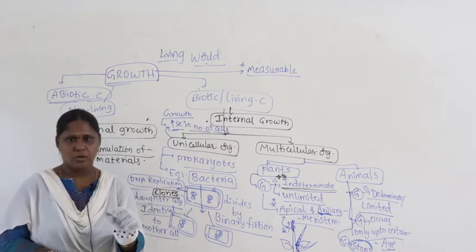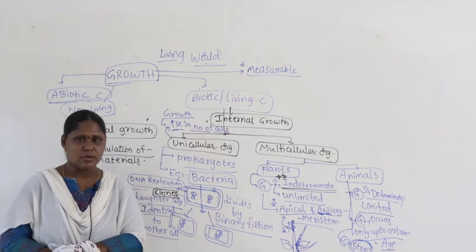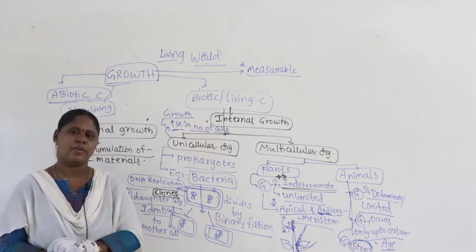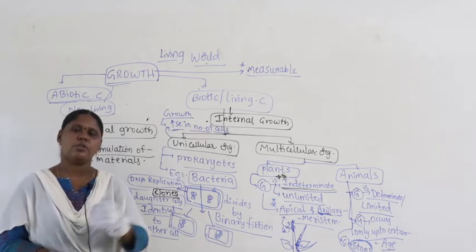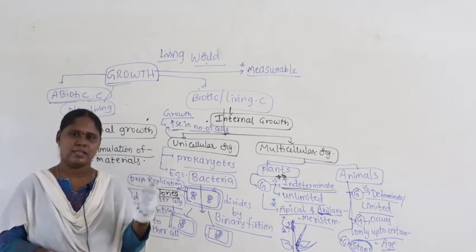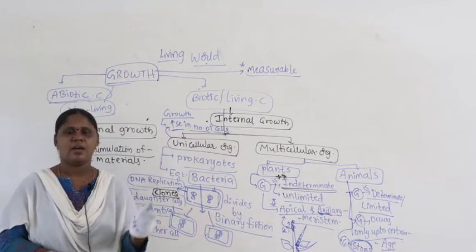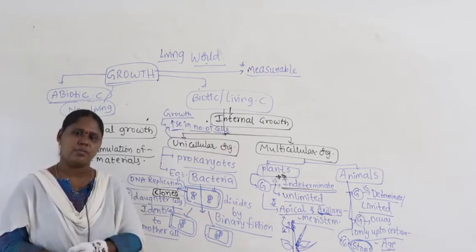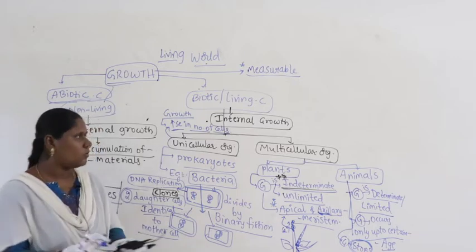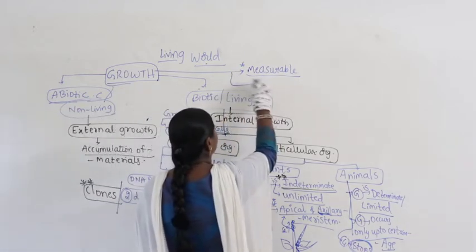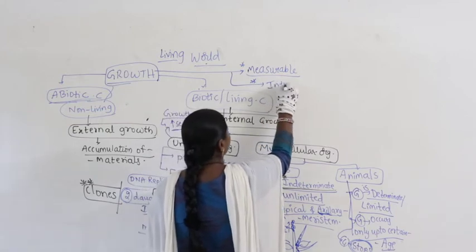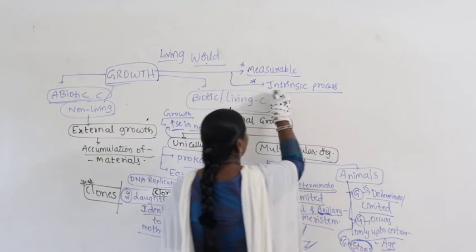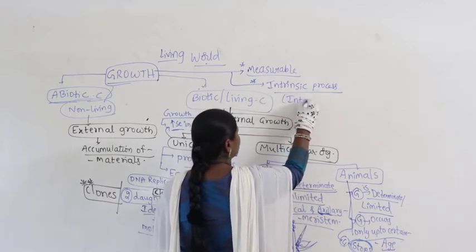No. Definitely no. Even if you sit in front of a newly born baby throughout the year holding the lens in your hand, it is difficult to measure. Why? Because growth is an intrinsic process. What is the meaning of intrinsic process? Meaning it is an internal process.